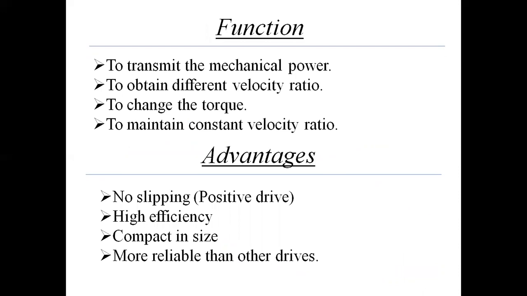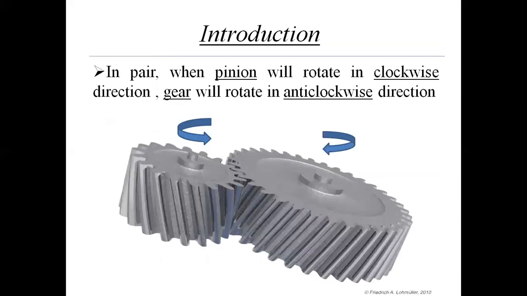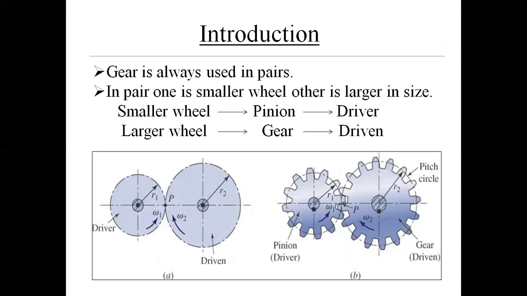The function of gear drive is to transmit the mechanical power. Secondly, it is used to obtain different velocity ratio. For obtaining different velocity ratio, it is necessary that one wheel is of smaller size and another wheel is of higher size, as shown in figure, as you can see in this figure, so that you can obtain different velocity ratio at output side.